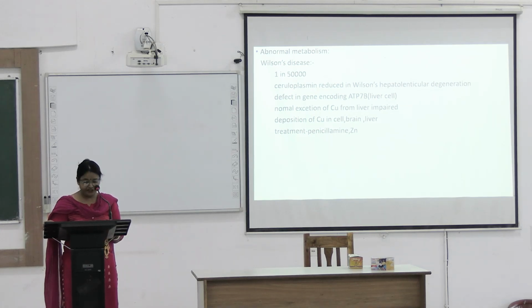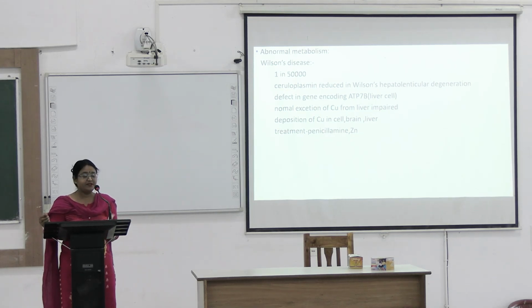And there is a defect in the gene encoding ATP7B that is present in liver. So whatever copper is present in liver cannot be exported. So copper cannot be utilized. So there will be abnormality and deposition of copper in brain, liver and cell. Treatment is the chelating agent penicillamine, and zinc will reduce the absorption of copper. So zinc is also one of the treatments.